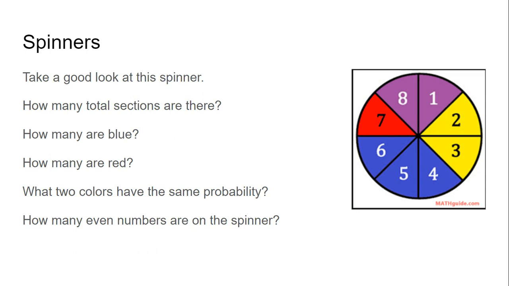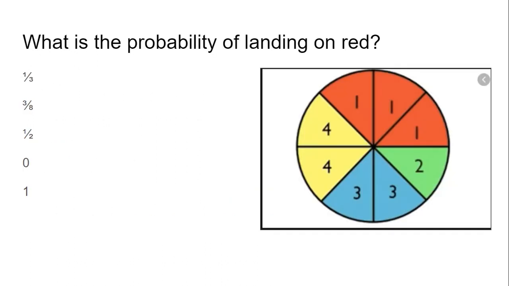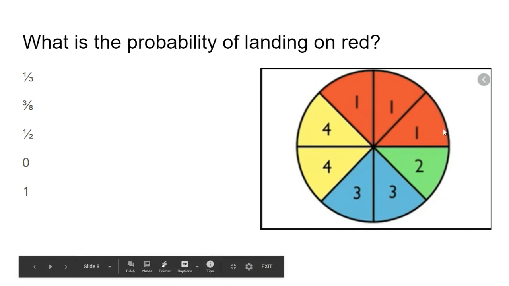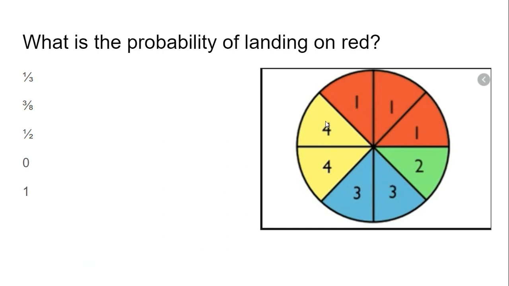All right, let's answer a couple questions about spinners using probability. What is the probability of landing on red? Go ahead and answer that question. You probably see here that you have 1, 2, 3, 4, 5, 6, 7, 8 total sections. 3 of them are red out of a total of 8. So the answer is 3/8.